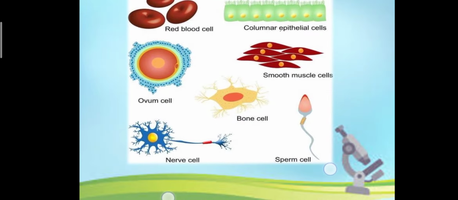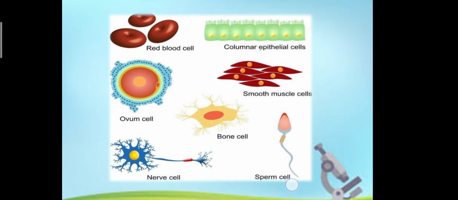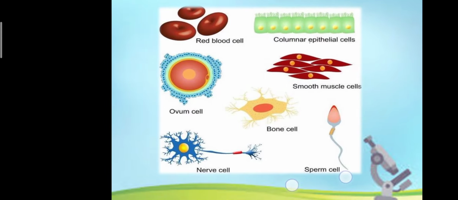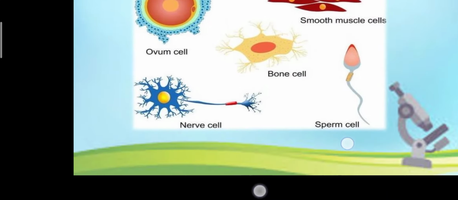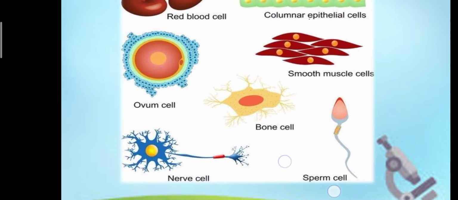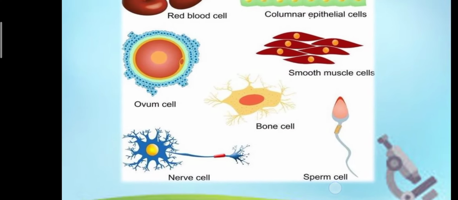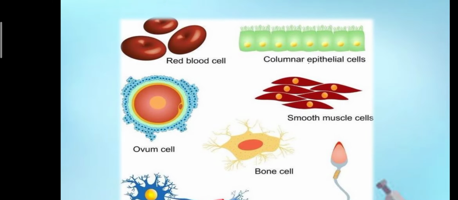These are the cells: red blood cells, ovum cell, that is female cell, nerve cell which is present in our whole body, helps in the conduction of the messages from one part to another part. Then we have columnar epithelial cell. Columnar epithelial cell is part of our intestine, small and large intestine which are present in our body.